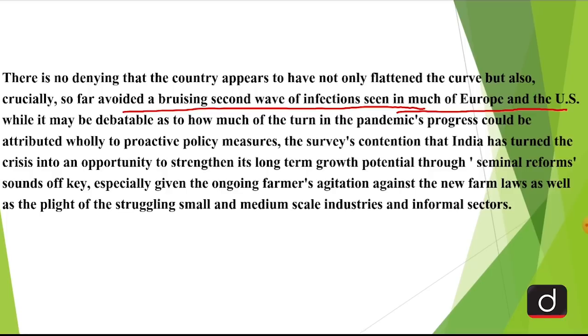This is especially given the ongoing farmers' agitation against the new farm laws as well as the plight of the struggling small and medium scale industries and informal sectors. Like I said, there were various avenues where the government has done a tremendous job, yet there are several aspects which are to be taken into consideration. One of the most important things we can see right now is the farmers' agitation over the controversial farm bills. Also, the small and medium scale industries and the laborers associated there are still in a tremendous plight. So we definitely have to do whatever is possible from the government's end.